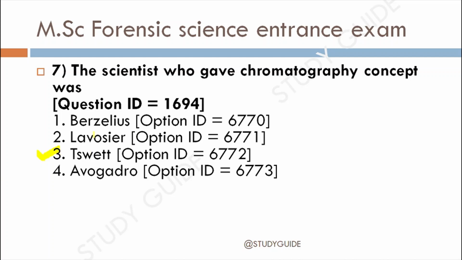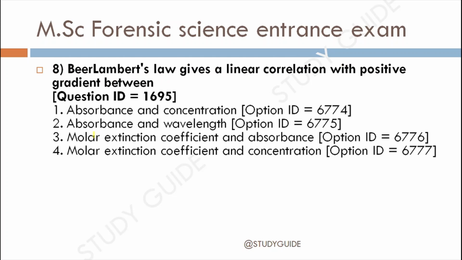Next question, eighth question. Beer-Lambert law gives a linear correlation with the positive gradient between 1. Absorbance and concentration, second, absorbance and wavelength, 3. Molar extinction coefficient and absorbance, fourth, molar extinction coefficient and concentration.